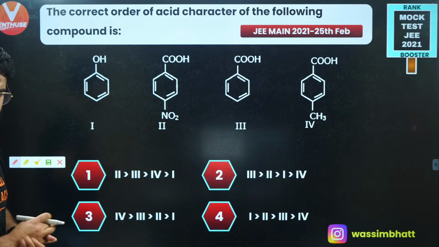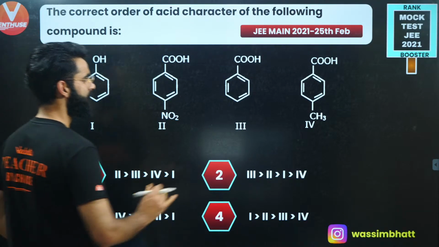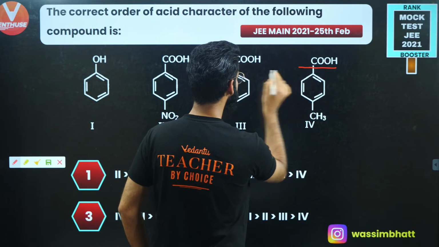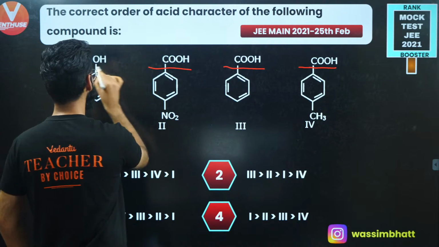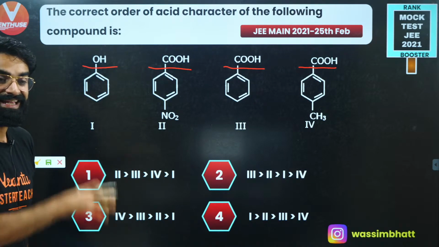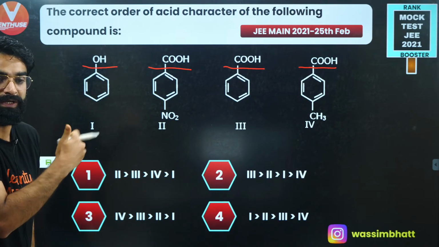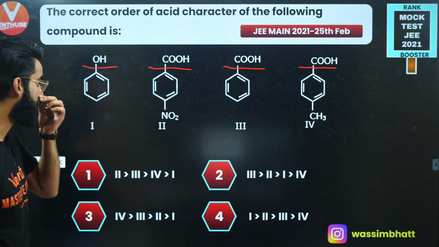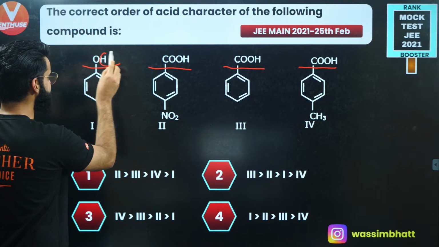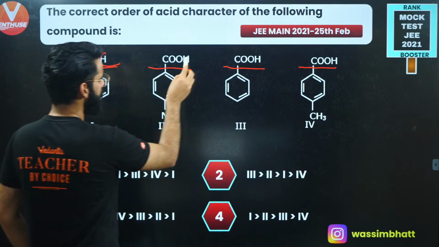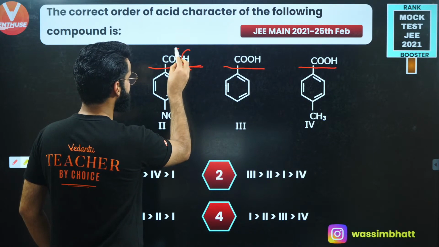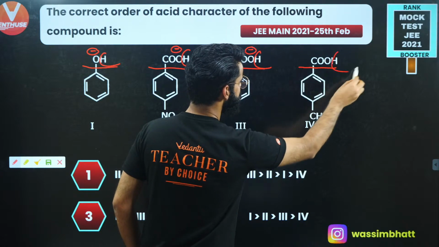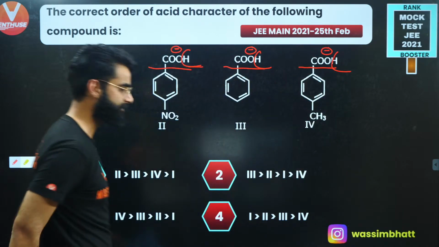Okay. First of all, what you'll be doing over here is, see, just select your reference. See, you have got COOH, COOH, COOH, this is OH, correct? I selected the site from where hydrogen is going to leave as H positive. Okay, when hydrogen from here leaves as H positive, there will be negative charge on this oxygen. When hydrogen leaves from this site, negative charge over here, right?